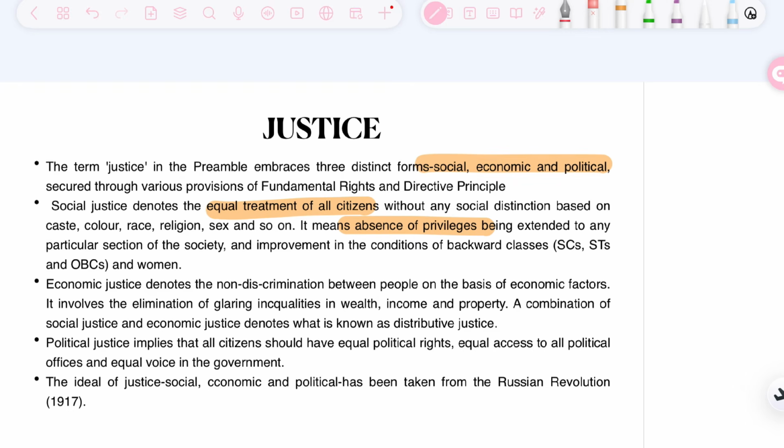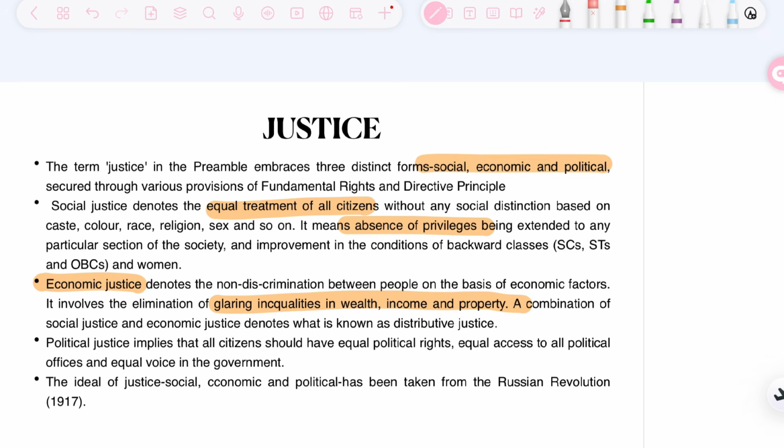Now let's look upon the economic justice part. What does economic justice mean? Economic justice basically means that there should be non-discrimination on people based upon the economic factors. That there should be no classification in society that these are the rich class, these are poor class. There should not be any classification or any distinction done on the economic factor. It means elimination of glaring inequalities in wealth, income, and property.